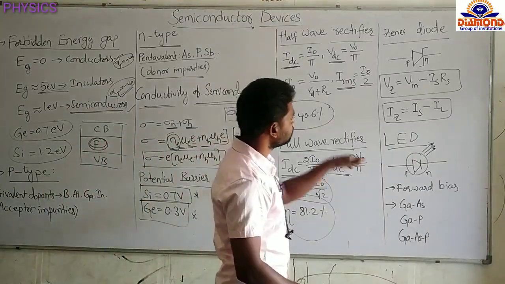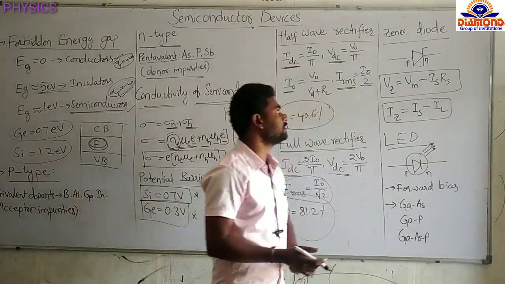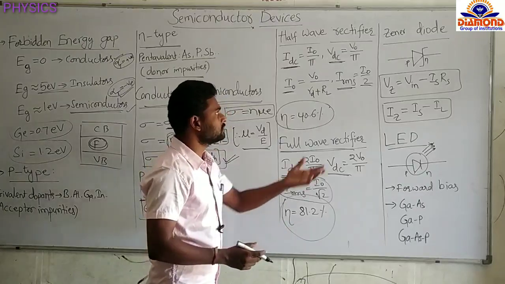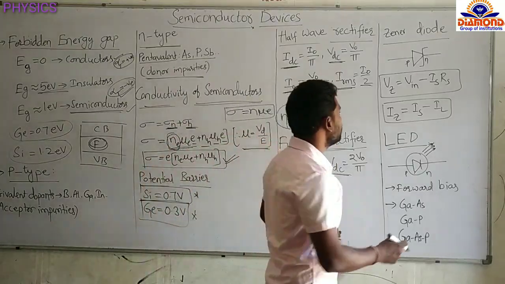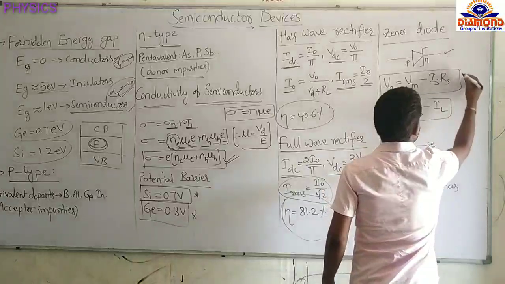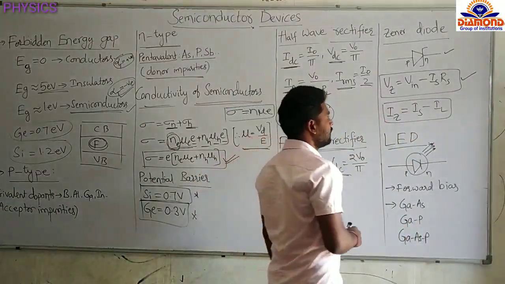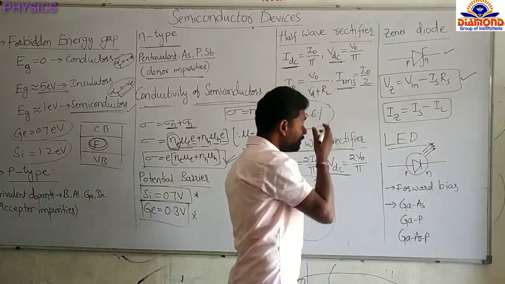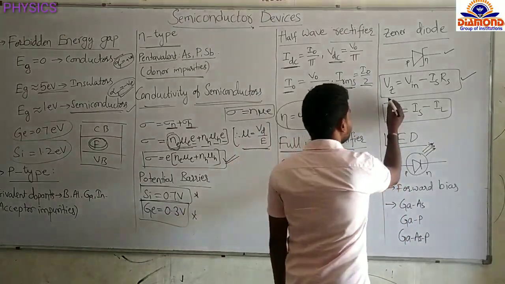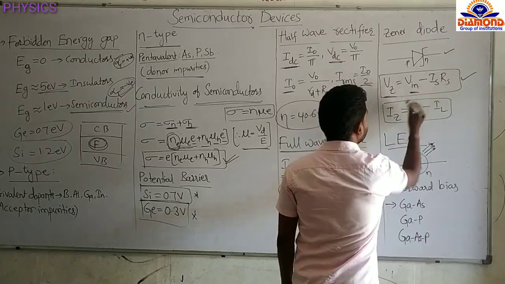And the next, some other diodes. Okay, some other diodes, the Zener diode first. The symbol of the Zener diode you already know. The formula for the Zener diode is Vz equals Vin minus Is into Rs. The theory you can read. Here Vz is the Zener voltage and Vin is the input voltage.